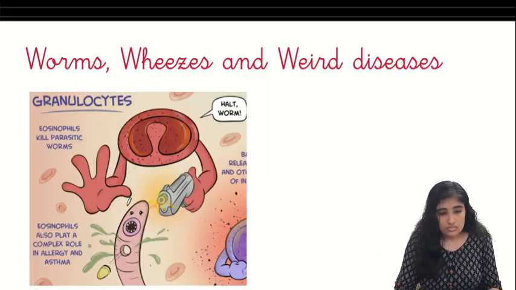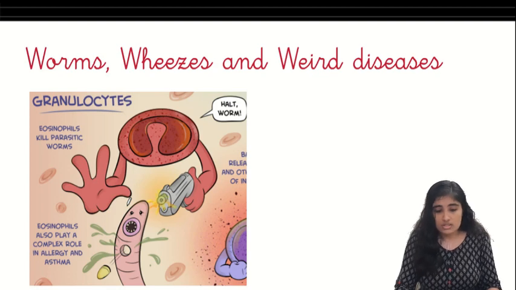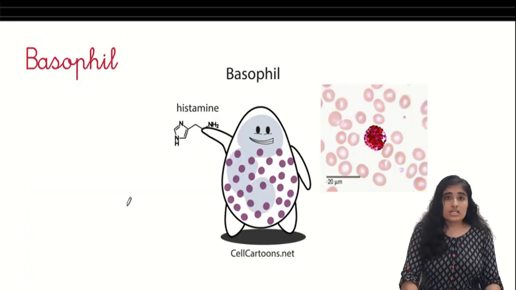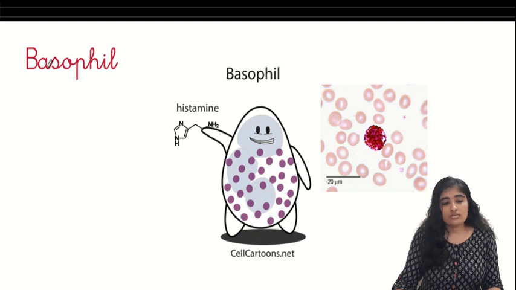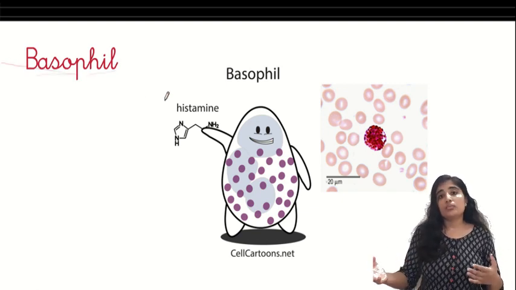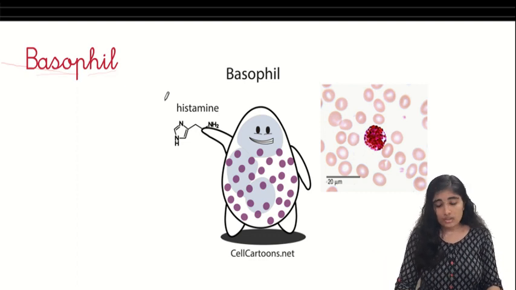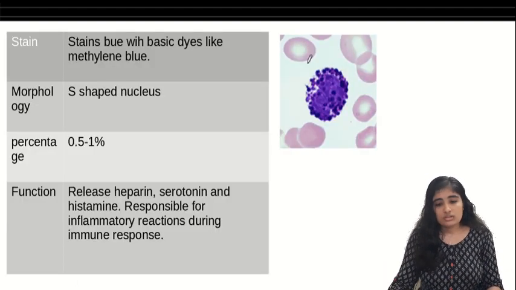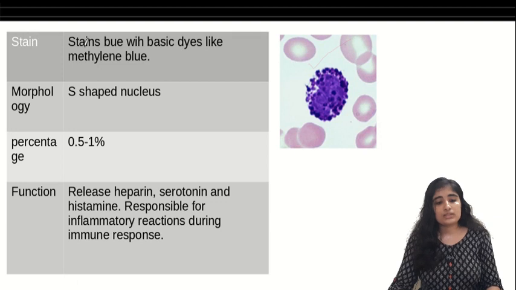Okay, these are the worms, wheezes and weird diseases. Let's go to basophils. Basophil likes the basic dye. An example of a basic dye is methylene blue, so it looks bluish. See, this is our basophil, which stains blue with basic dyes like methylene blue.